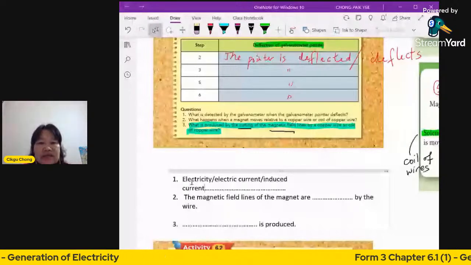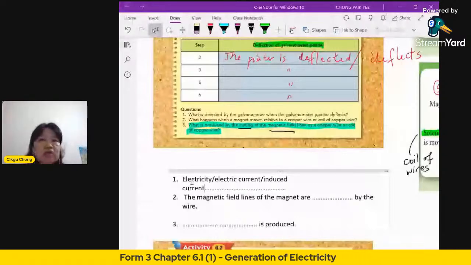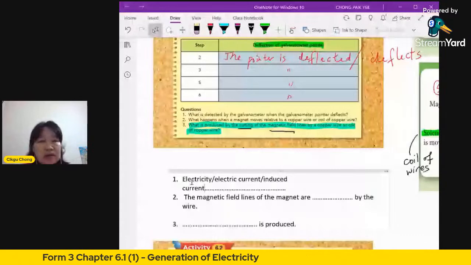It's cut. If you don't cut it, you're not going to get electricity. You have to cut it. You're going to move it. If you don't move it, you cannot cut.